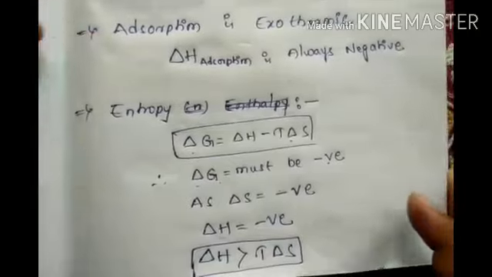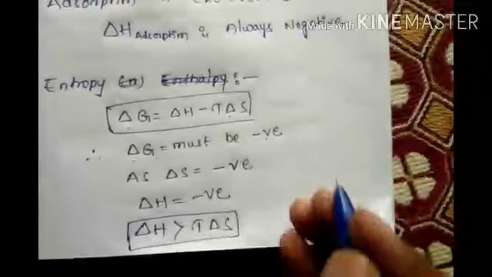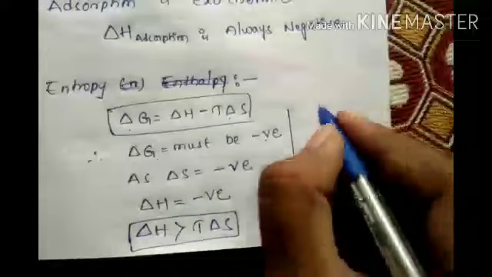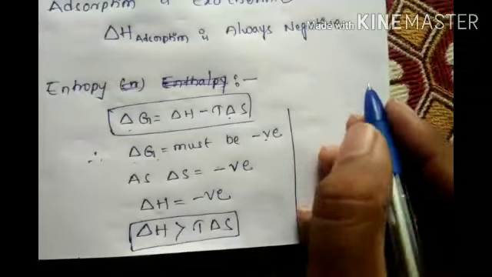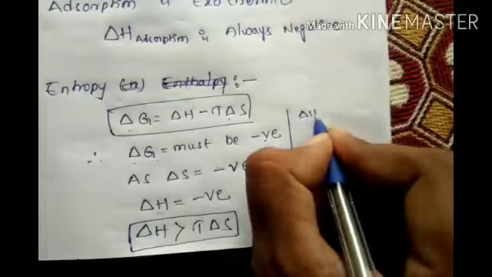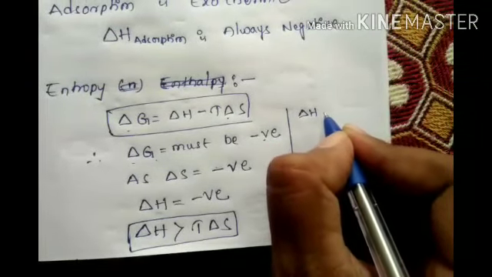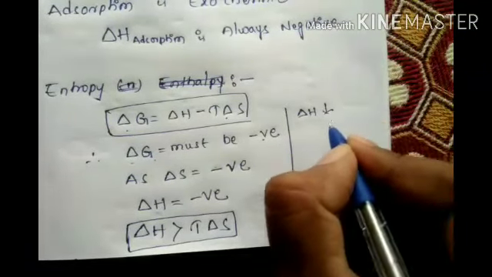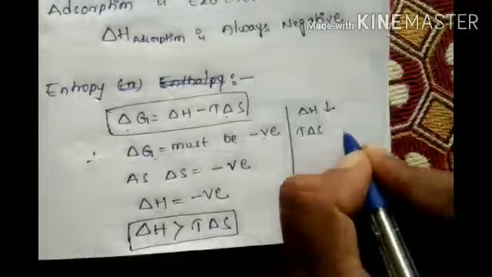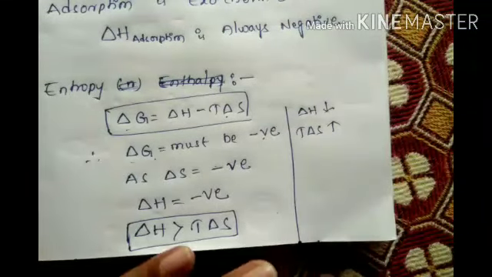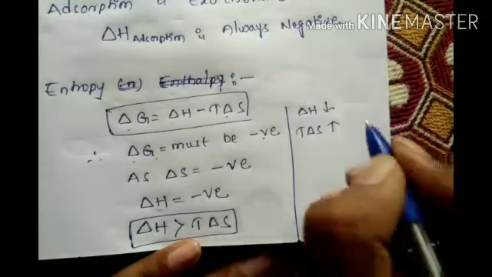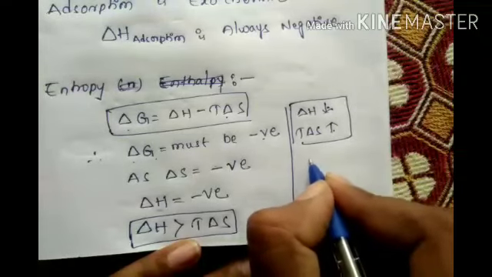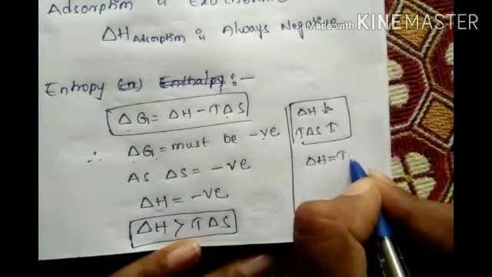What is this point telling? Next point, till here everything is clear. Next, look here once. Delta H keeps on decreasing and T delta S keeps on increasing. Ultimately, what will happen? Delta H equals T delta S will happen.